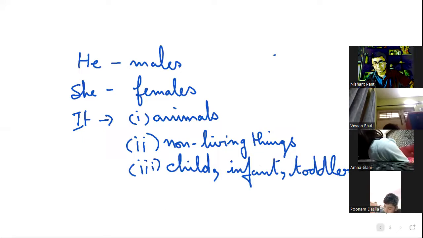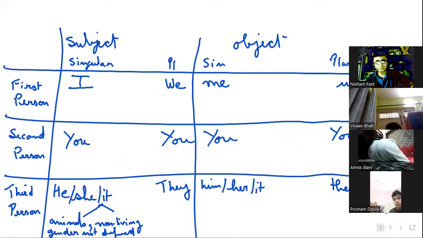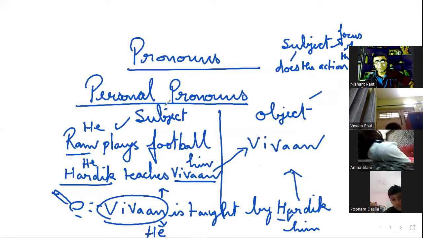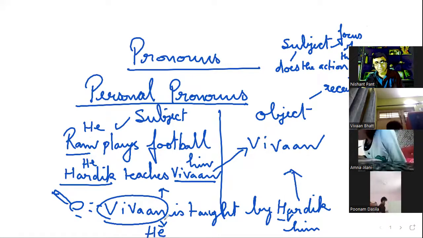Let me get back to the first slide again. We were doing personal pronouns, subject and object. The subject is the focus of the sentence or who does the action. The object is the receiver of the action. Ram plays football: Ram is the subject, so he plays football. Hardik teaches Vivan: Hardik is the subject, he; Vivan, him. When I change the structure, the focus is on Vivan: Vivan is taught by Hardik, so he is taught by him. This was clear to everyone.